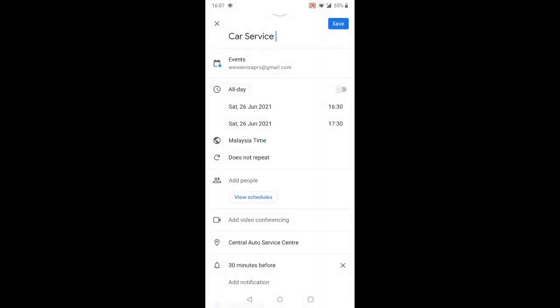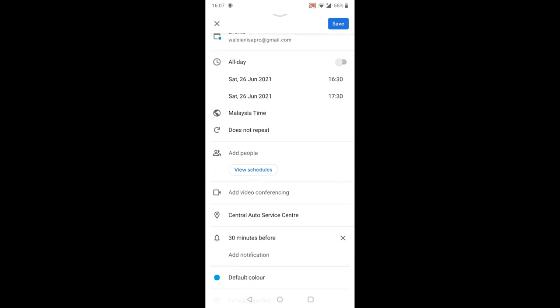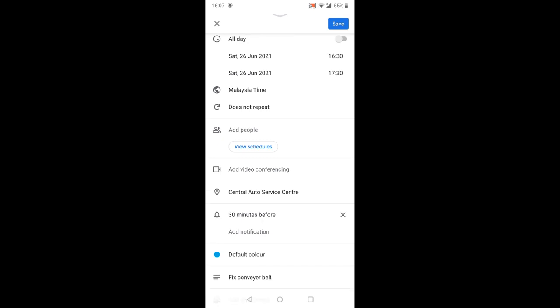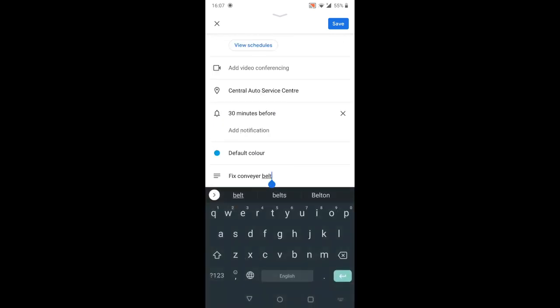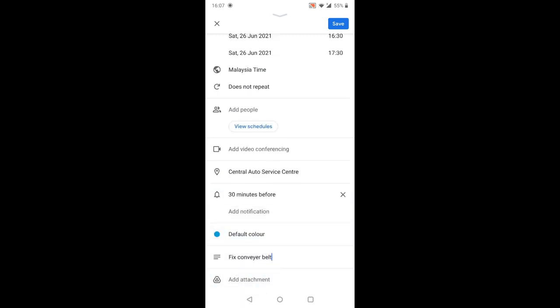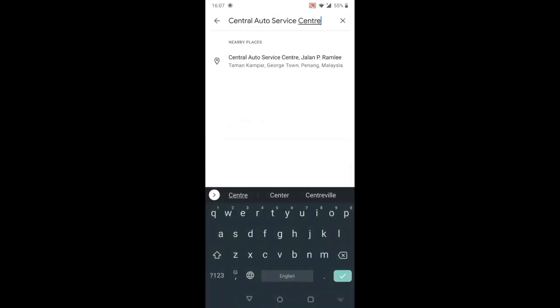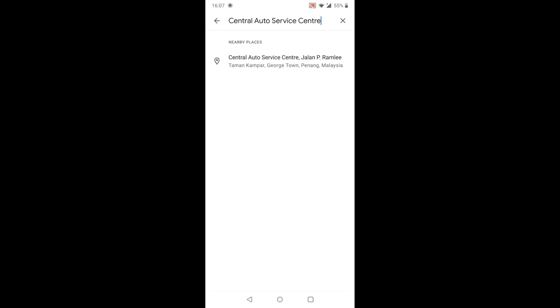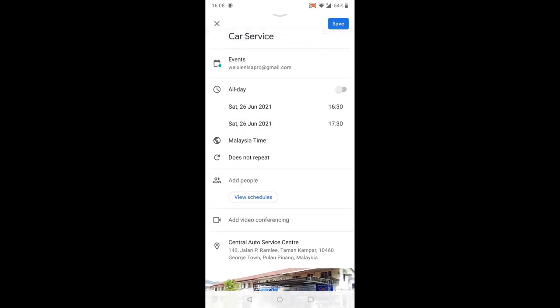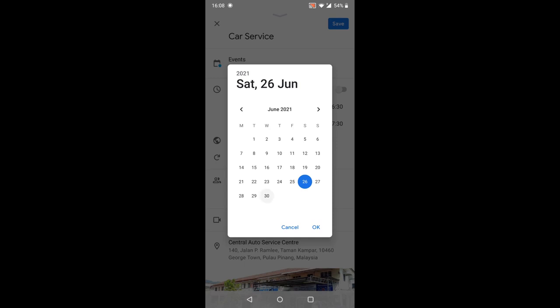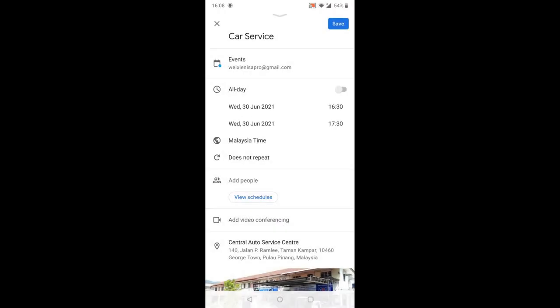So it brings me to calendar, and as you can see my car service. The title is there. As you can see, my location, Central Auto Service Center. My details. Of course, users can also change them once again when they are within the Google Calendar application here. And location is actually really handy because when users click on the location, Google will actually find the best matching location. So as you can see, there's one here, Georgetown, Penang. So users can click that and it will display the actual location here to verify that it's actually a legit location. So users maybe can set, for example I set it on 30th June, 4:30 to 5:30.